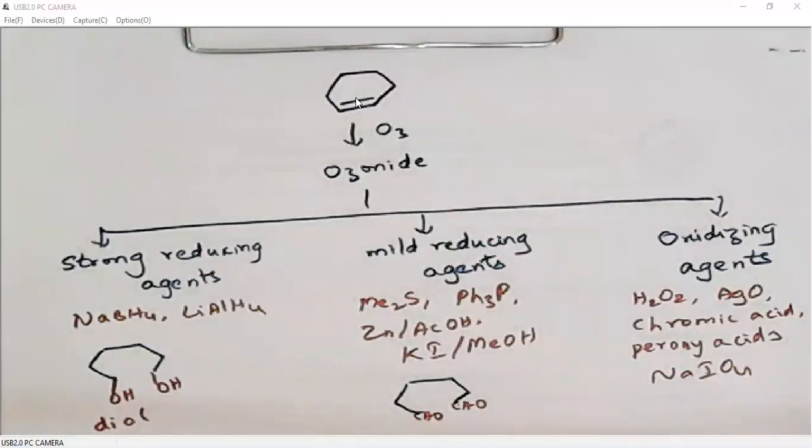When we use all these oxidizing agents, what happens? If it generates a ketone, there is no problem, the ketone will be there. But if it is generating an aldehyde, then the aldehyde will be further oxidized to carboxylic acid.